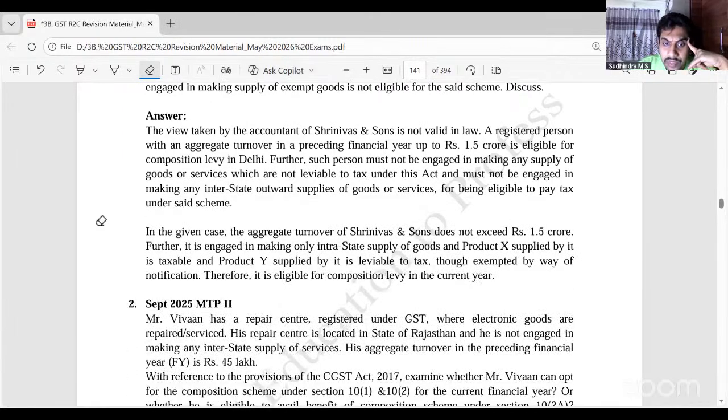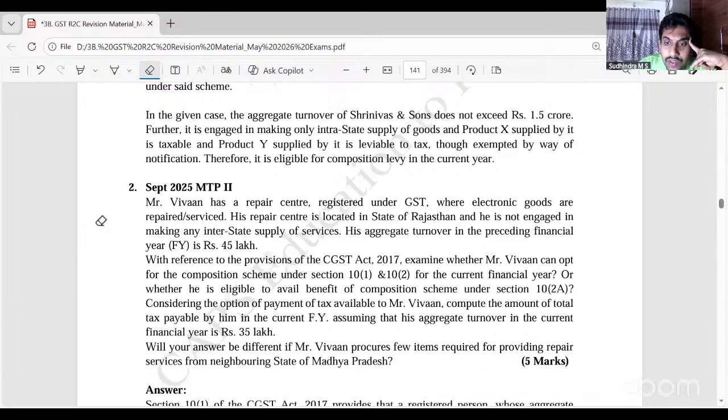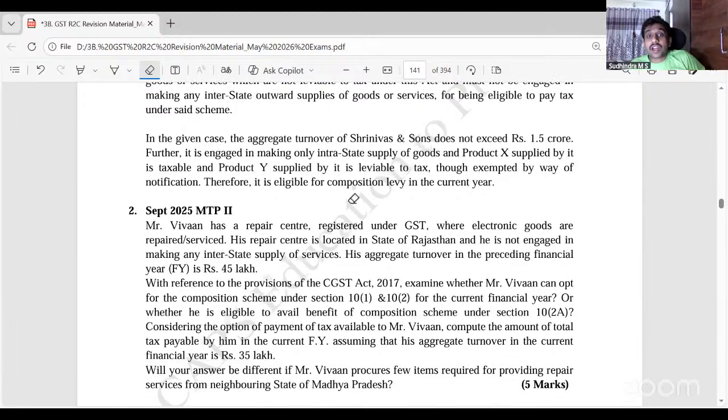Similarly, September 25 MTP, 5 marks. Mr. Vivan has a repair center registered under GST where electronic goods are repaired or serviced. His repair center is located in the state of Rajasthan and he is not engaged in making any interstate supply of services. His aggregate turnover in the preceding financial year is 45 lakhs. With reference to the provisions of CGST Act, examine whether Mr. Vivan can opt for composition scheme under 10.1 and 10.2 for the current financial year, or he is eligible to avail benefit of 10.2A.